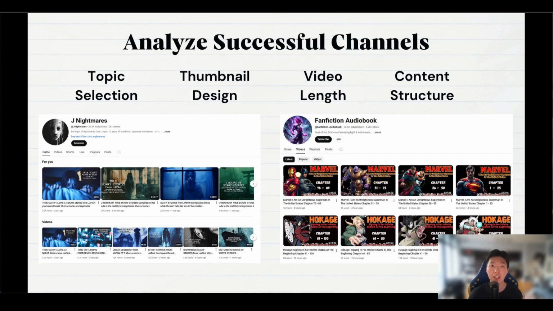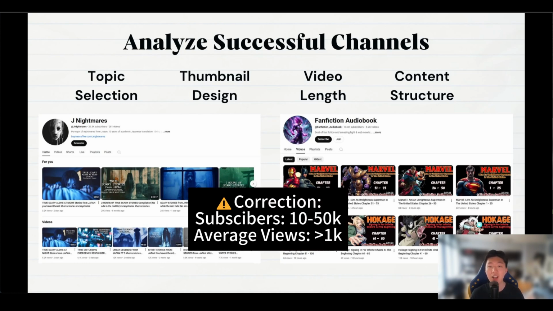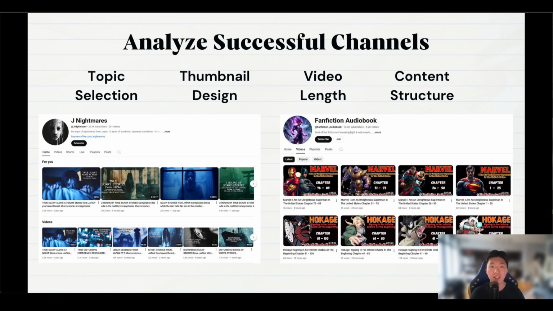For tip number 3, we're going to identify and analyze successful channels. Once you have chosen a niche, you should find channels to model after. I recommend looking at channels with 10k to 50k subscribers and videos that get at least 10k views on average. These types of channels usually don't have overly polished content, which makes them easier to imitate using N8N automation.